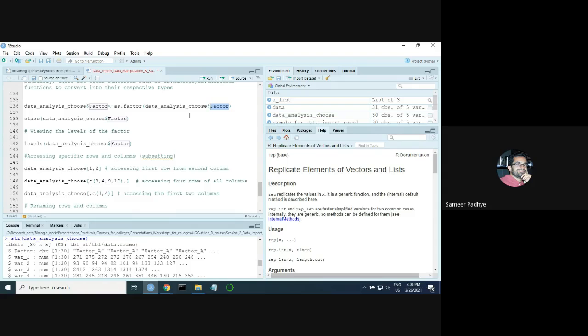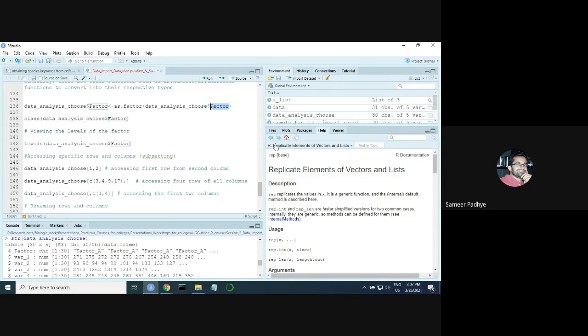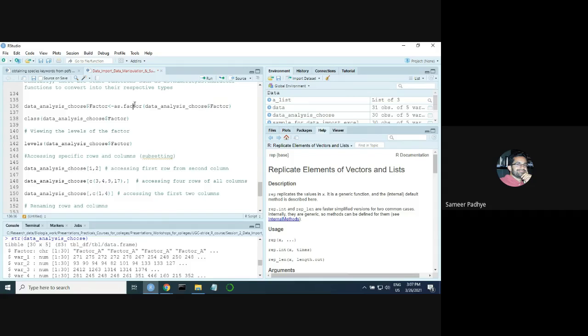Because if you do that, this column will get converted into var1, whatever you put here. So that is very dangerous. You want to convert the same column into a different data type, so the name has to be the same. And I want to convert it into a factor, so I say as dot factor.